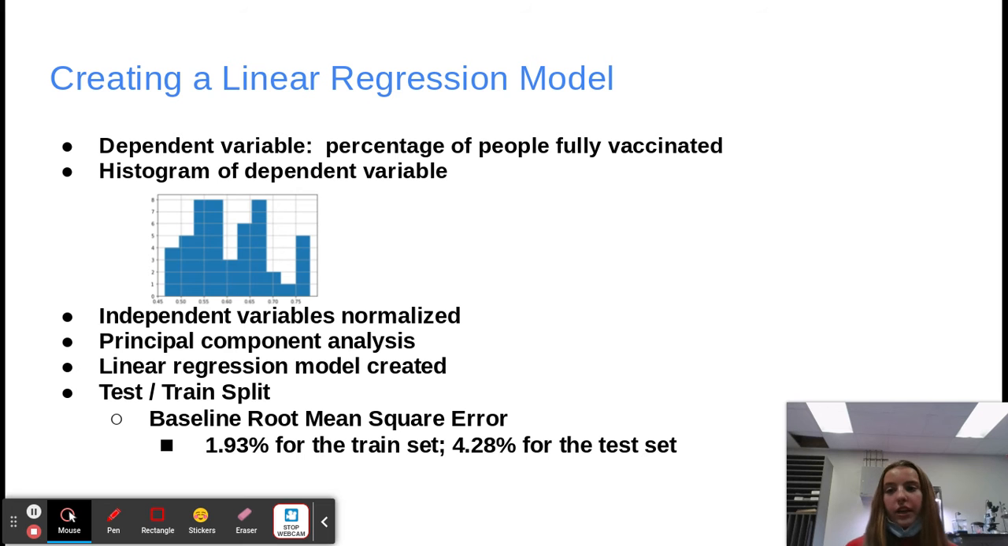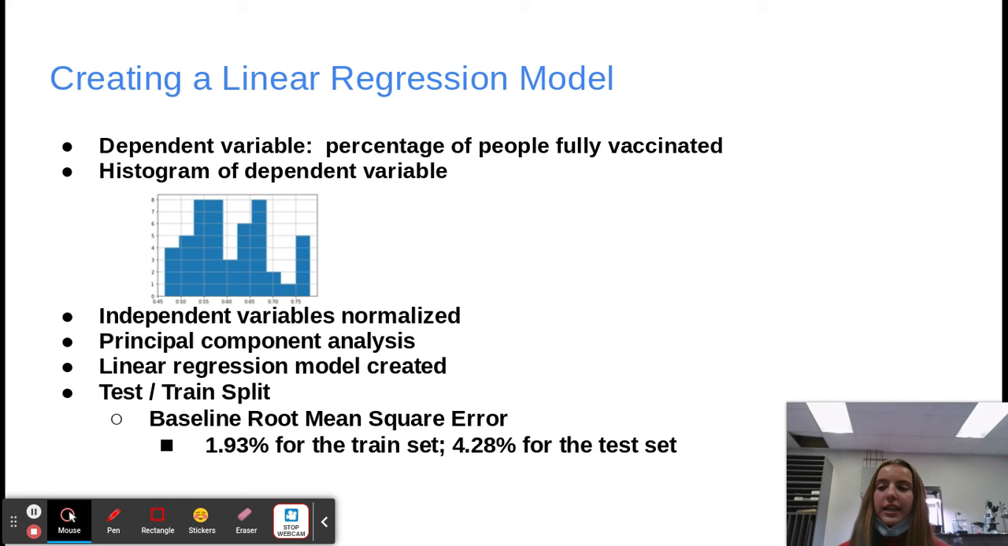First, a histogram was generated of the dependent variable, and it was determined to be approximately a normal distribution. Next, the independent variables were normalized. Next, principal component analysis was performed. However, since the first principal component did not explain a lot of the variance, no components were used. Next, a linear regression was created.